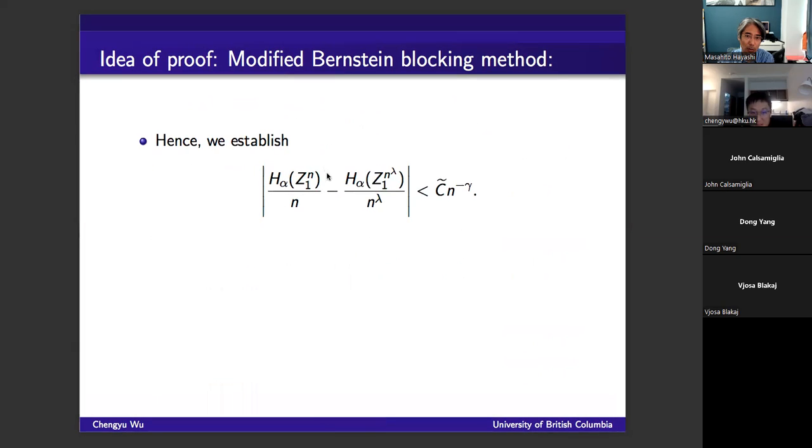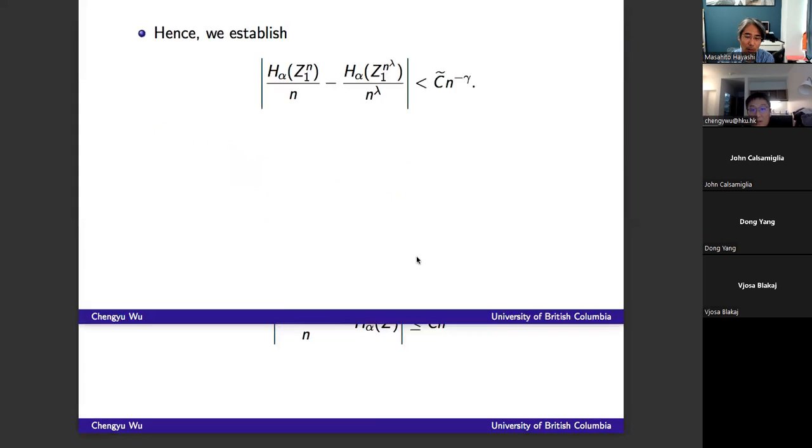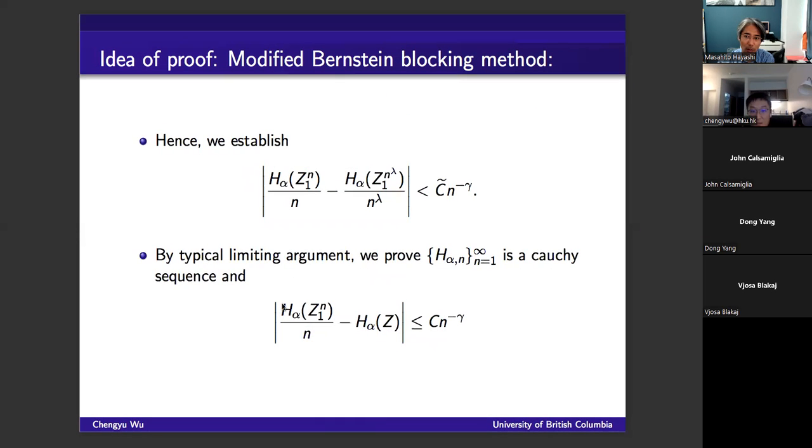Whenever we have the relationship here divided by n and 1 minus alpha, we will have the relationship of the finite, average version of the Renyi entropy of length n and length n to the power lambda. Then we have this kind of evaluation. The difference of them is exponential. So we can prove that this sequence indeed is a Cauchy sequence.